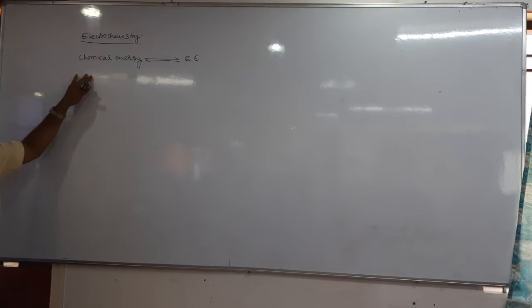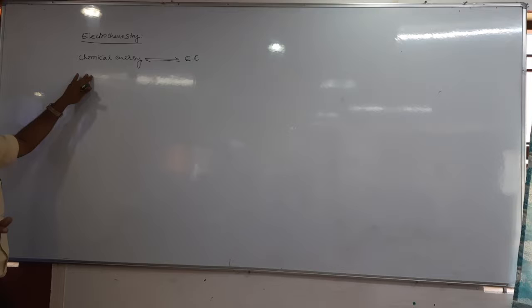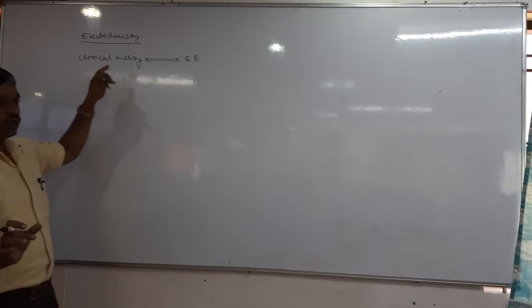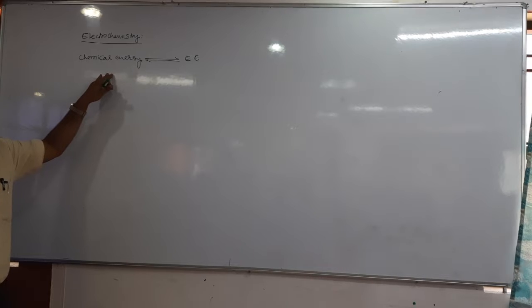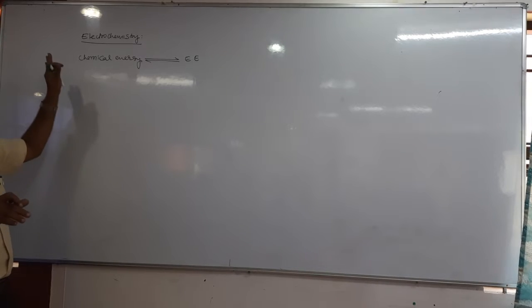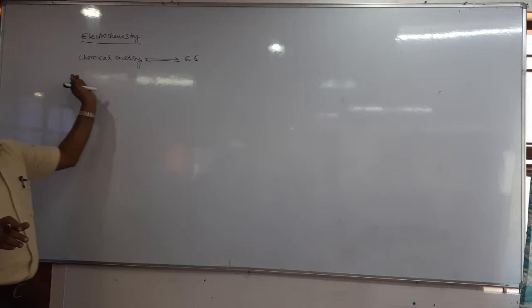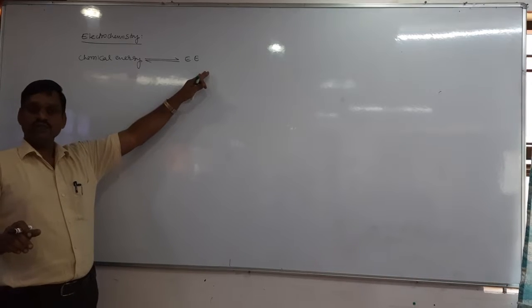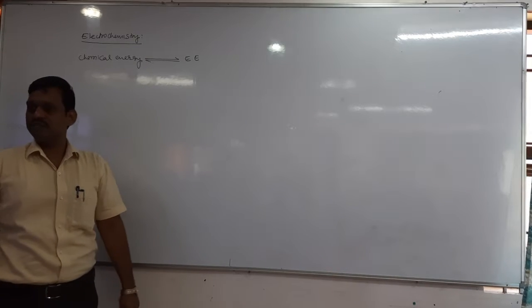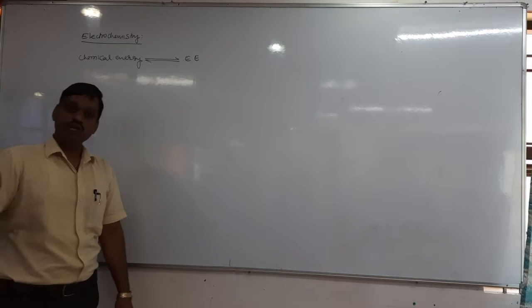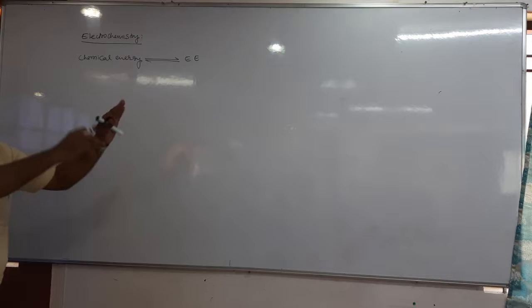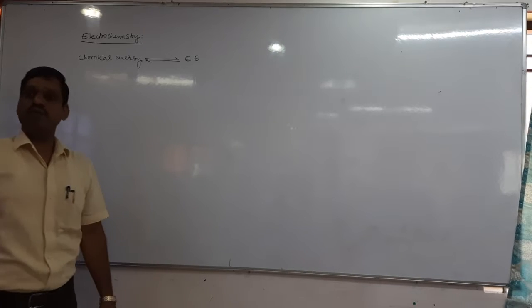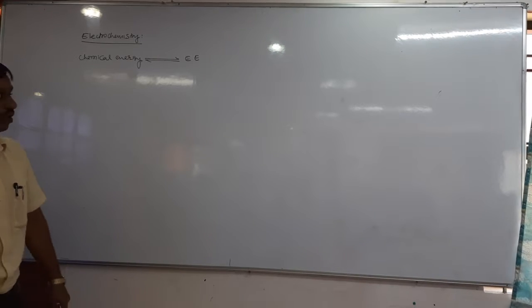In the first part of electrochemistry, we study how to convert electrical energy into chemical energy. In the second part we study how to convert chemical energy into electrical energy. And the third part is batteries and cells. But to understand this, we need to understand some important basics. Let's start with the basics.